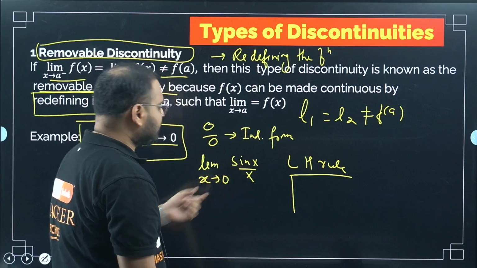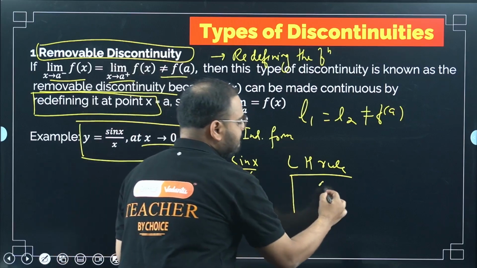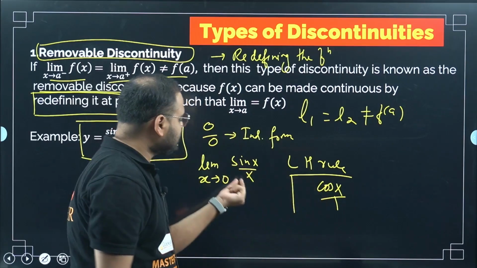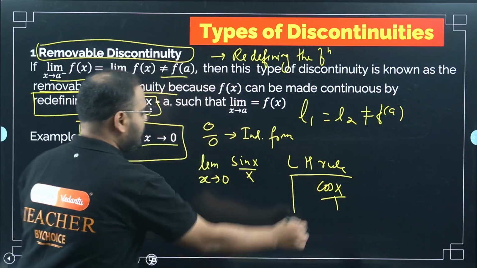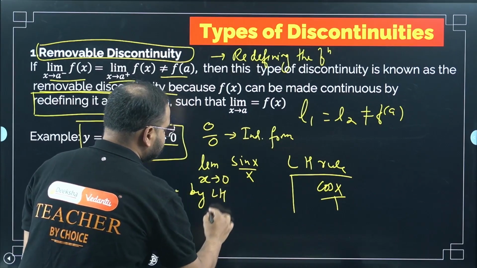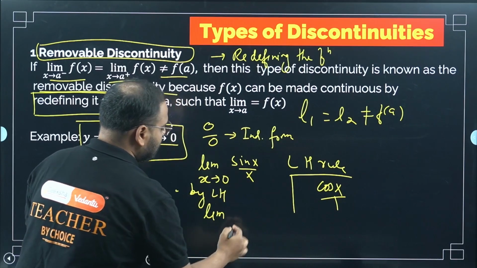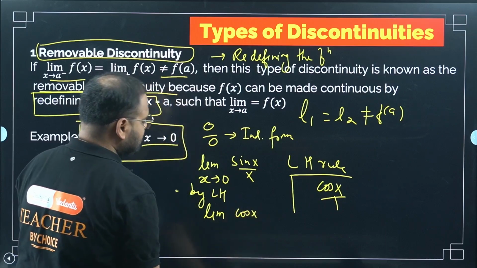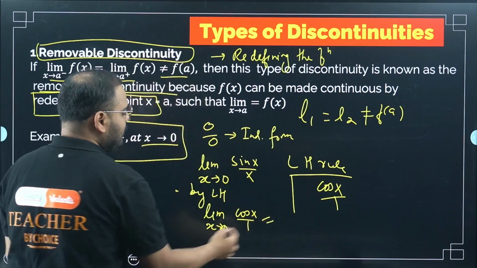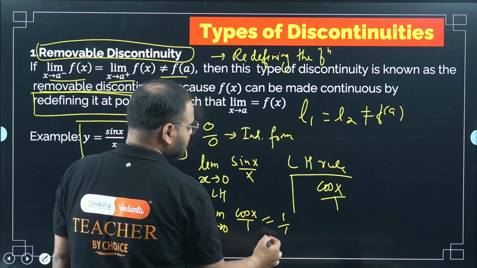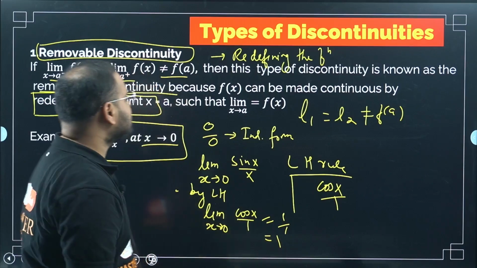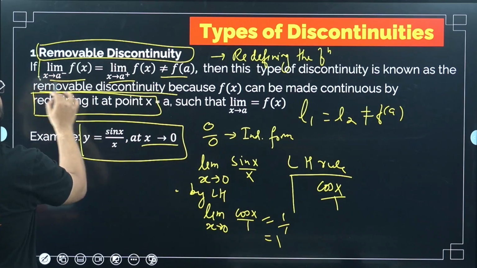Please check. If I take the differentiation, I'll get what? Differentiation of sin x is cos x, and for x I will have 1. Now by the LH rule, this will be limit of cos x by 1 as x tends to 0. This becomes simply cos 0, which is nothing but 1. 1 by 1, the answer is 1. So the limit value is 1. If I find LHL and RHL, both will come as 1, which means this condition is true.